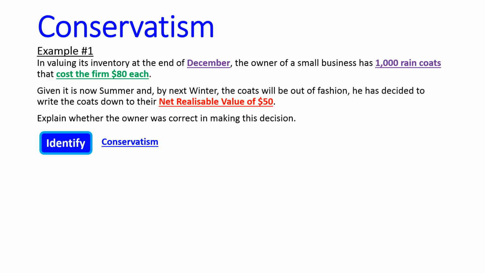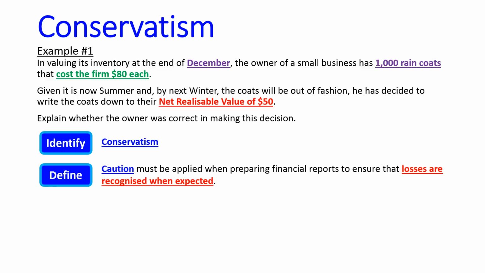So I've identified my theory, which is conservatism. I've defined it, and I'm only going to give the part that's appropriate. So I'm only going to say caution should be applied when preparing reports to ensure that losses are recognized when expected. I only talked about losses. That's what's happened here. I've got coats that were 80 down to 50. There is no gain. So if I start mentioning gains in my answer, I'm actually going to lose marks. It's what's called an alien entry.